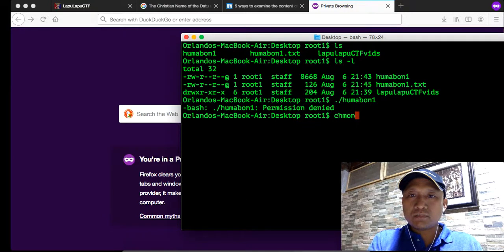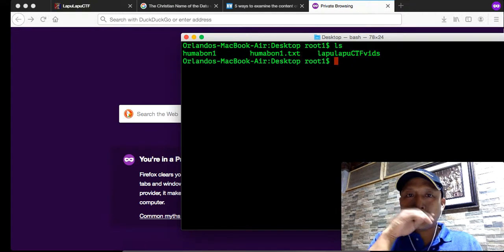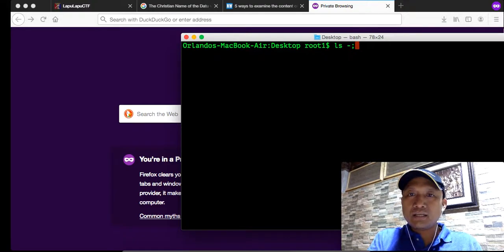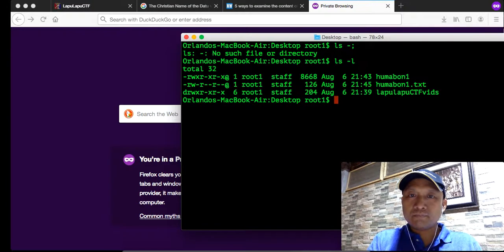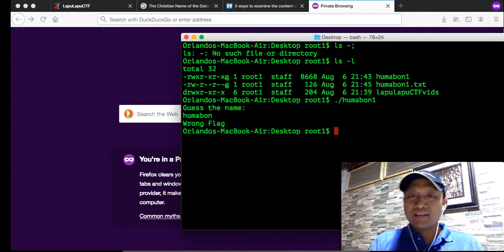So chmod plus x humabon1, and let's see if I can already run. Oops, sorry. There, it's executable now. So humabon1. Guess the name. Humabon. Wrong flag.